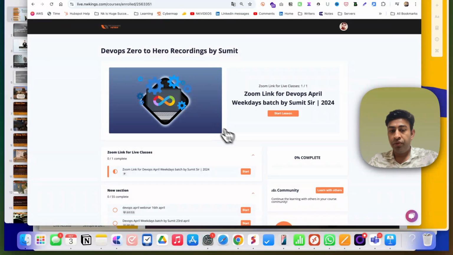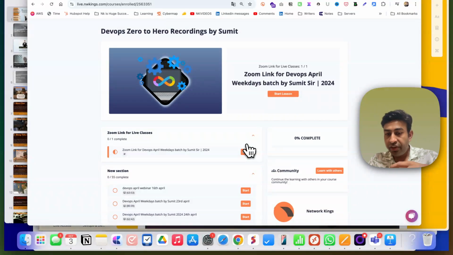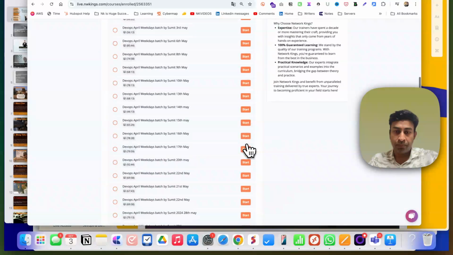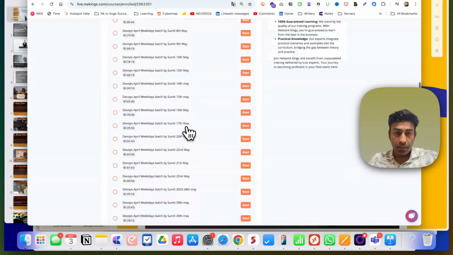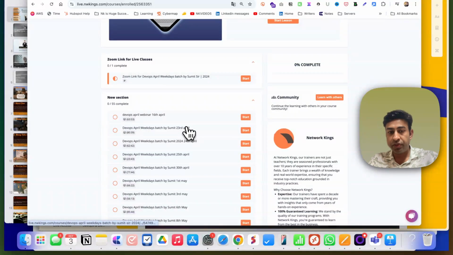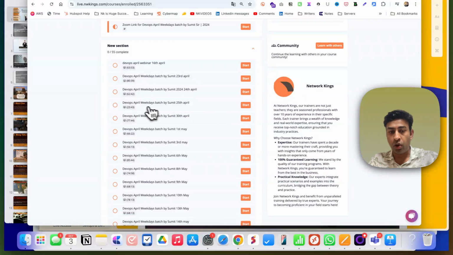And I'm sure we are not a company who just creates a course and for 5 or 7 years does not update our content. Very frequently we are adding our content, and very frequently we are changing our content. So you can see the DevOps full batch. We are working on the all access pass where we are giving titles to the topics also.